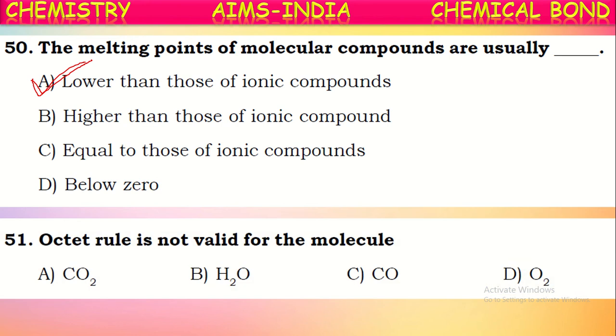Okay, next one. Octet rule is not valid for the molecule. Octet rule means after the bond formation, all the atoms should attain an octet, 8 electrons in the outermost shell, by sharing. But here if you see, between oxygen and carbon there is a double bond. Oxygen will get an octet, but carbon has 4 electrons in the valence shell, it is sharing 2 more electrons, so it is getting only 6 electrons after the bond formation also. So it is the molecule which is not getting an octet. We say the octet rule is not valid here.